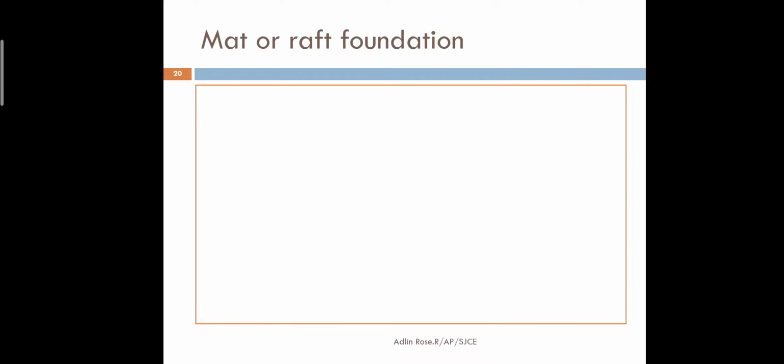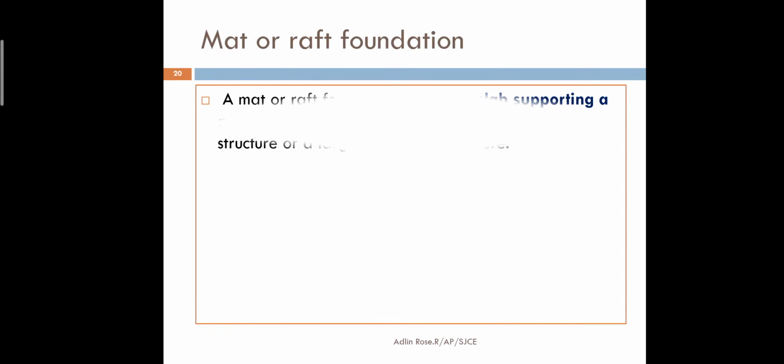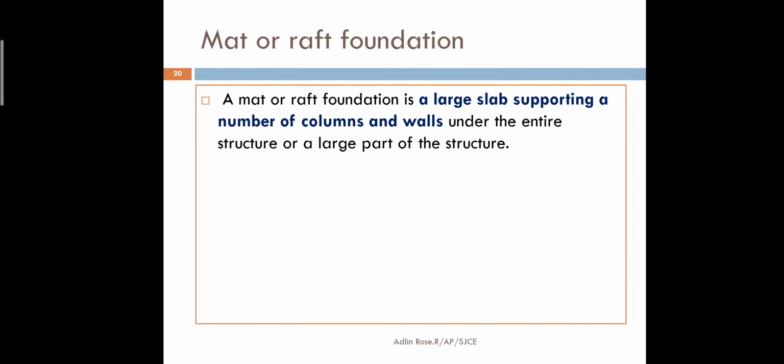The last shallow foundation type is mat foundation or raft foundation. I have already told many times what is a mat or a raft. As the name indicates, a mat is going to be a big, flat area.